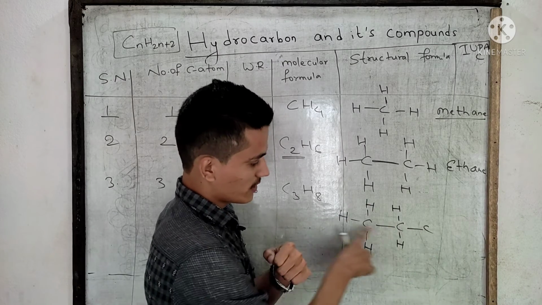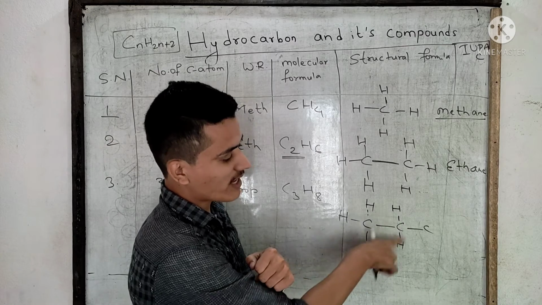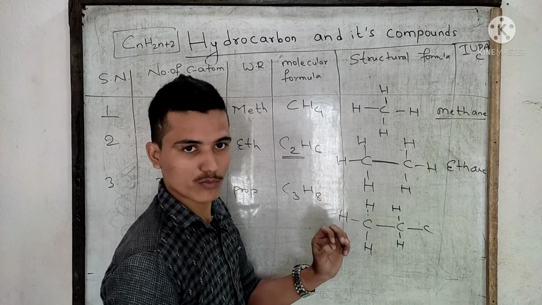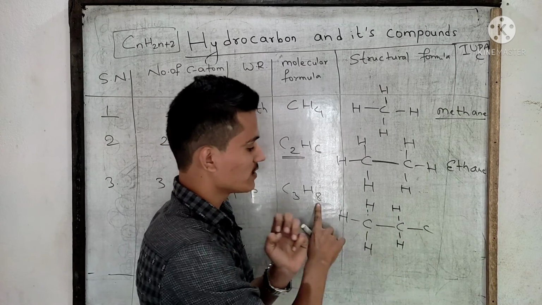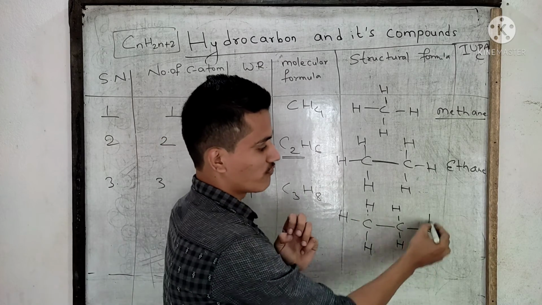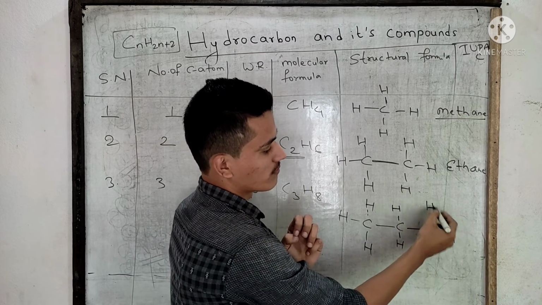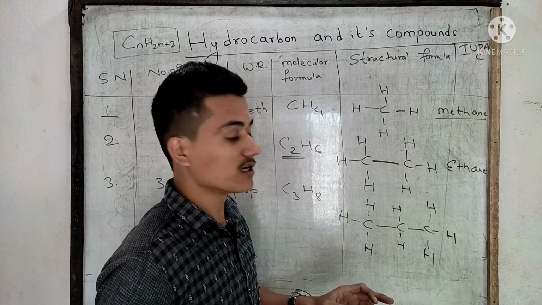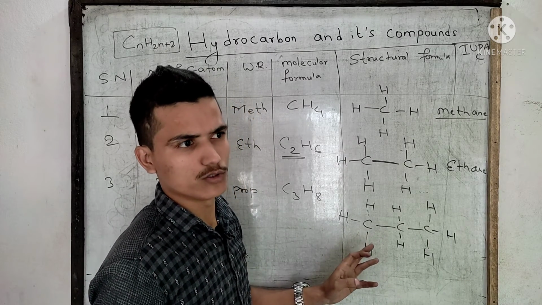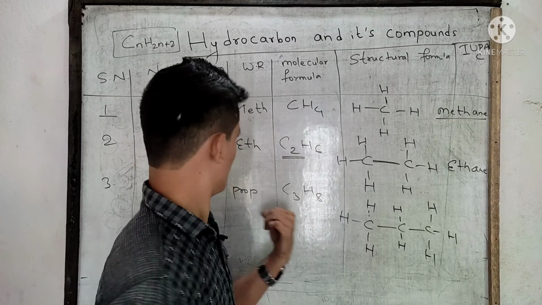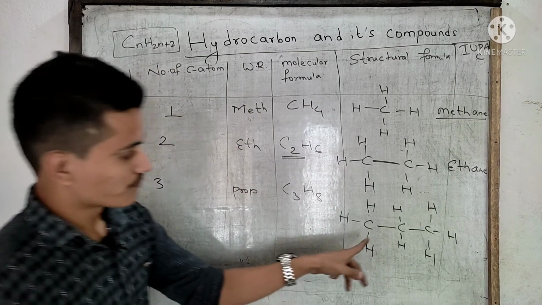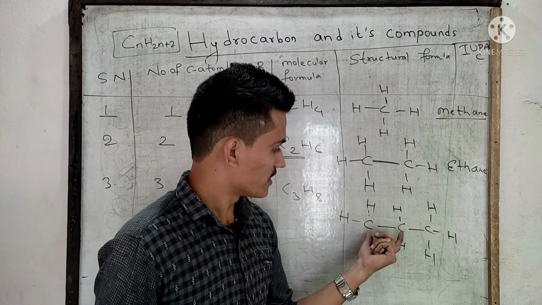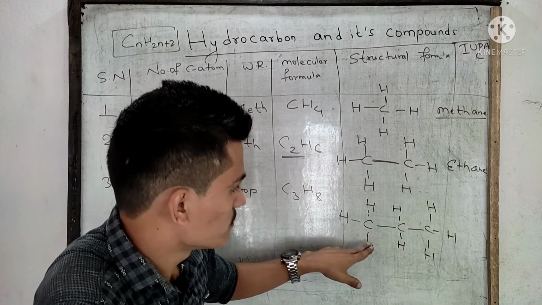Okay. Similarly, 5 hydrogen atoms have already formed bonds with carbon atoms. Now the remaining are 3. They will form bonds with this carbon atom. Similarly, you can do the other members. Okay. See here again.